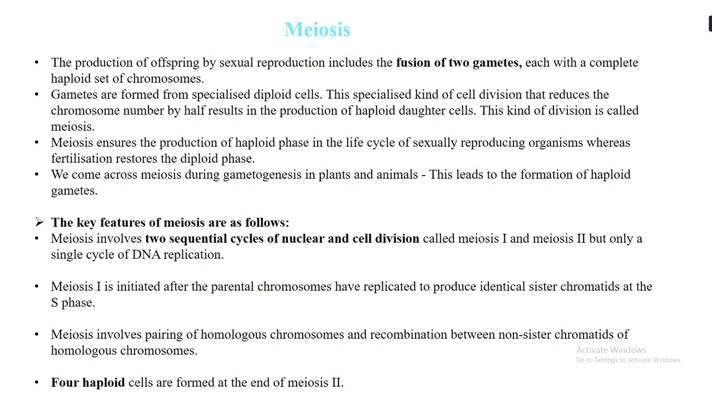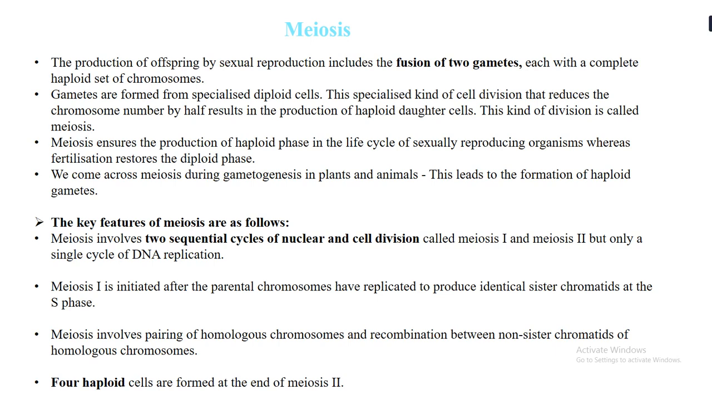What does meiosis involve? It involves pairing of homologous chromosomes and recombination between the non-sister chromatids, which we will study further when we study the stages of meiosis. At the end of meiosis 2, what we get is 4 haploid cells. Again, in mitosis we used to get diploid cells, where the number of chromosomes was equally similar.